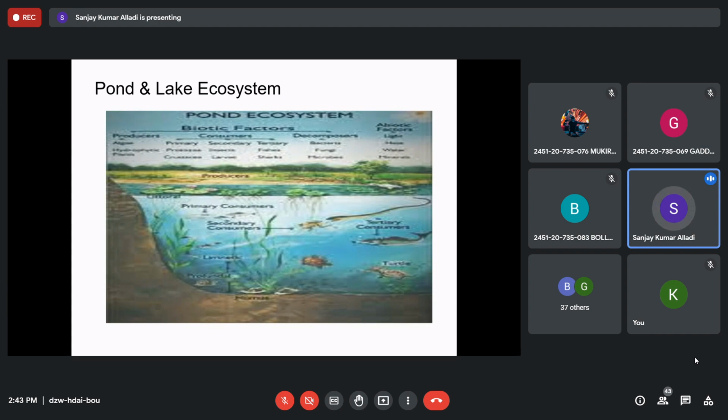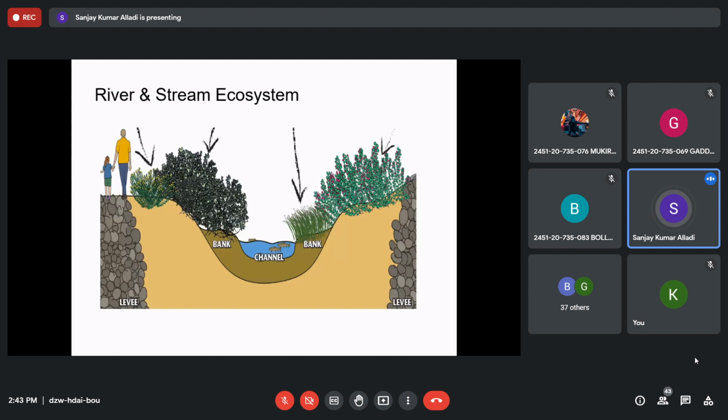Then the lake, river, and pond, stream ecosystem. What are the living beings? Biotic and abiotic. Abiotic, again the same, wind, climate, right? Climatic factors like wind, rain, light, cloud, everything will be influencing and it is exposed to that. Then edaphic factors like soil, water, minerals, everything is also there. Then the biotic producers are the same: the plants, aquatic plants, algae, and even the phytoplanktons are also there in a river and a stream, right? So that is also there.